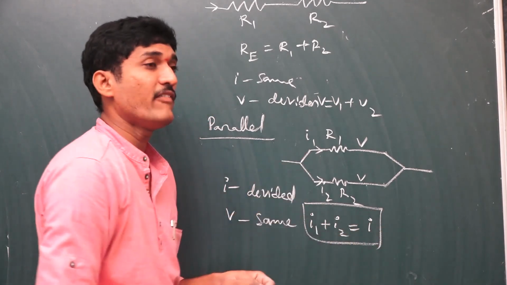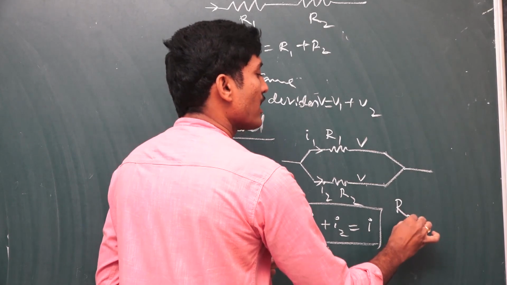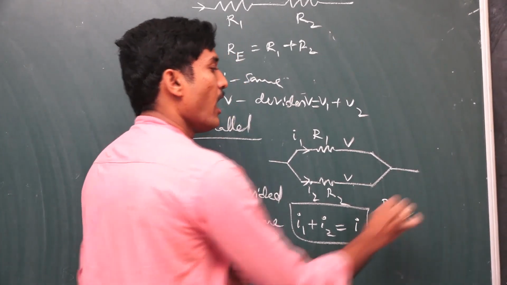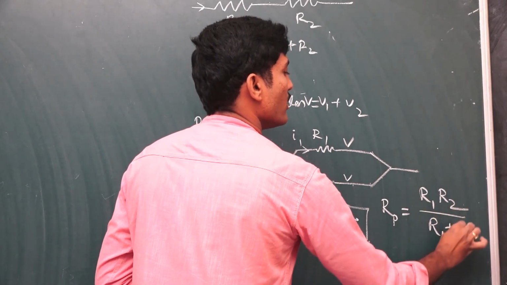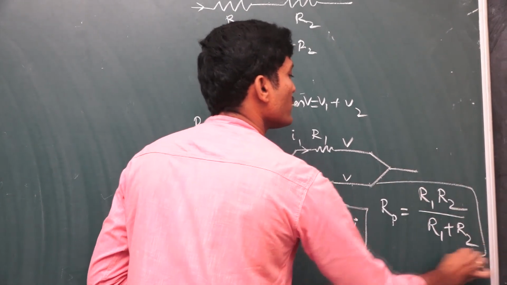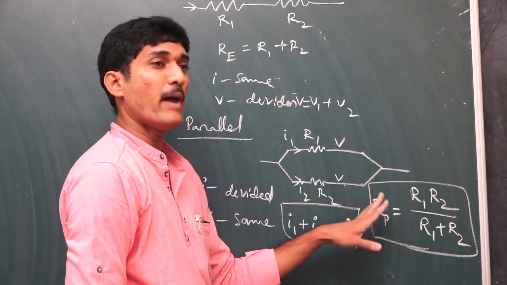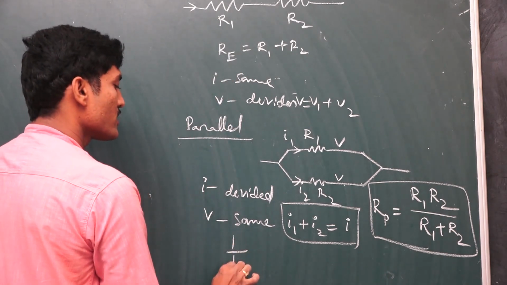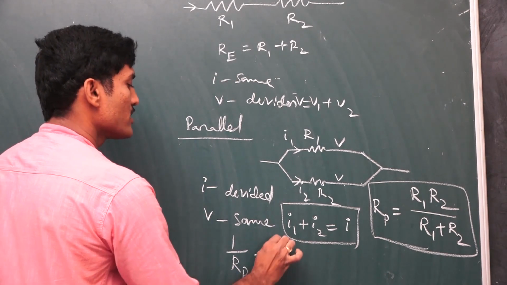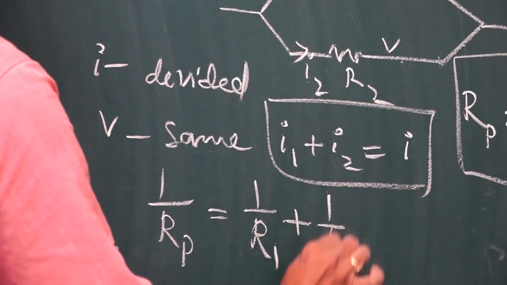Based on this, the effective or resultant resistance in parallel, for example, is given as R1 into R2 by R1 plus R2. That is nothing but the product of the resistances by the sum of the resistances. This is the resultant resistance in a parallel combination. And the reciprocal of the resultant resistance is also equal to the sum of the reciprocals of the individual resistances, 1 by R1 plus 1 by R2.